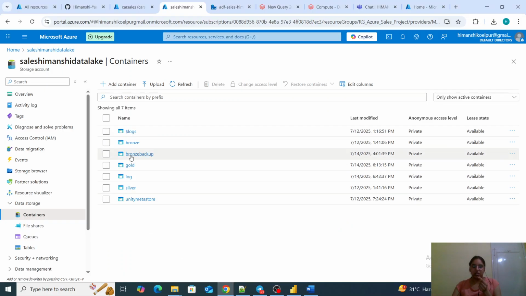This is the bronze backup data, so it will have all the backup data, and only incremental data should remain in the bronze layer, because I have configured the silver layer to fetch whatever data it gets from the bronze layer. That's why it should have only incremental data. If you want to trace the older data, then we can fetch it using the bronze backup.